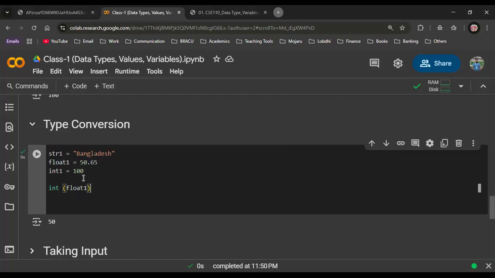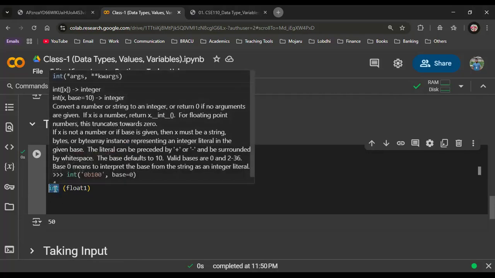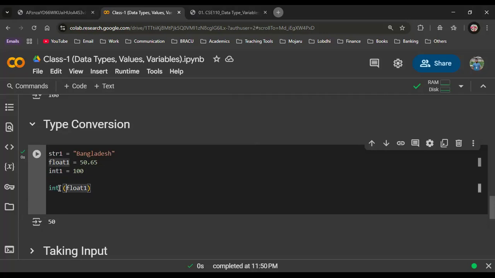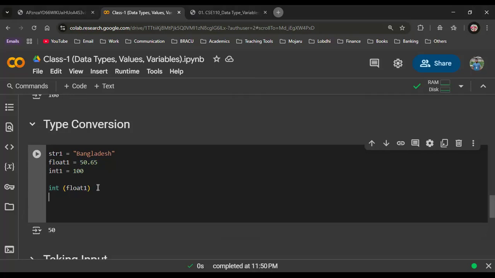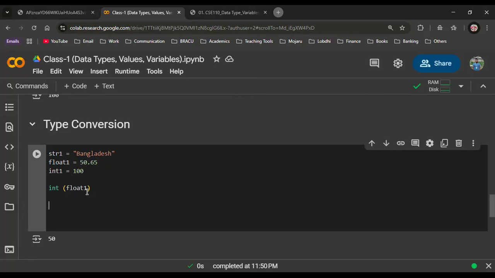See, so float1 was 50.65, right? Yeah. But whenever I put an int method before it and pass float1 inside it, it converts float1 into an integer, 50 only, because it just converts it into the integer, right? Yeah. Now, if I want to convert this integer1 variable into float, what should it be?